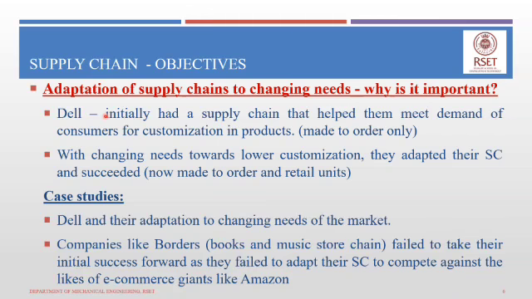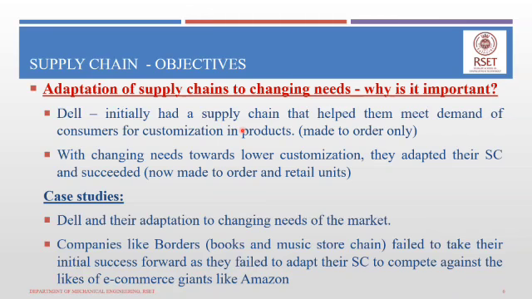Dell initially had a supply chain that helped them meet the consumers' demand for customization in products, because initially the hardware was so varied and so pricey that it was not possible for every person to get a good configuration. So Dell set up a supply chain to meet the demands for customized products, made to order only.